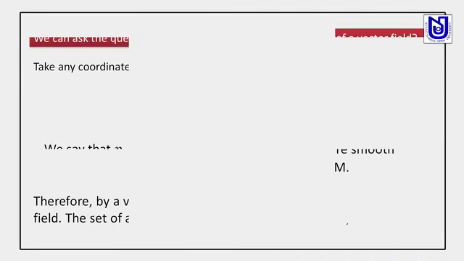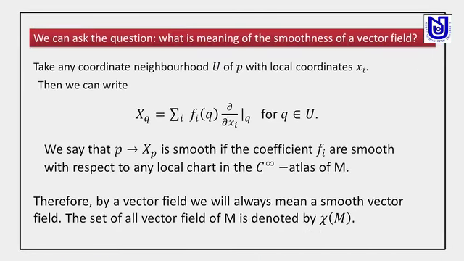Take any coordinate neighborhood U of P with local coordinates xi.